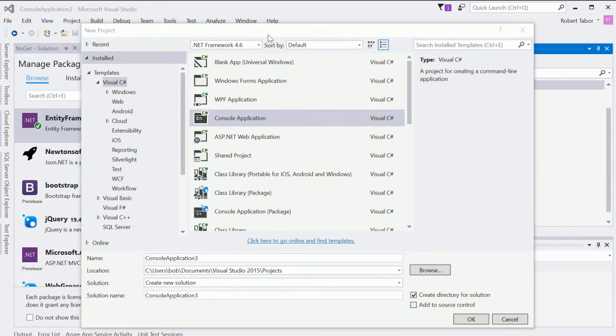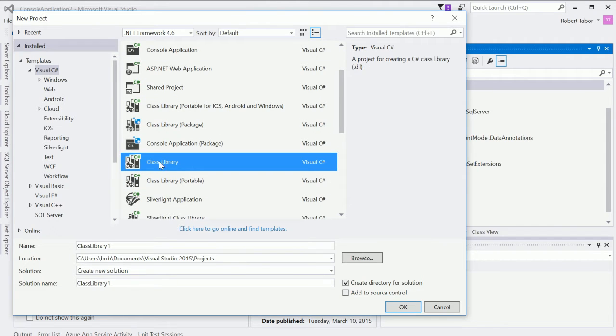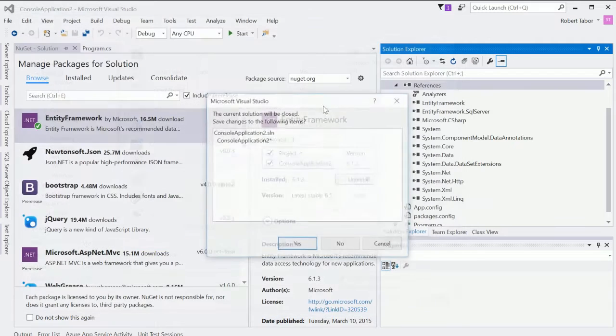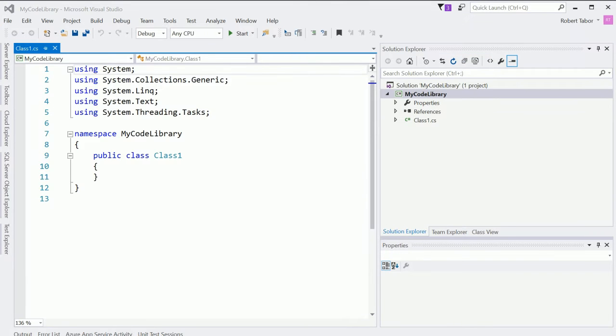Let me go ahead and let you see my entire screen here. And in the new project dialog, I want to make sure to choose C#, and then I want to choose class library. Notice that I chose the one that doesn't have the little NuGet logo next to it. It looks like several books and the C# logo. Now this will undoubtedly look different to you, but just make sure that it's a regular old class library. And here we're going to call this MyCodeLibrary and click OK. And I'm going to go ahead and say I don't really care to save my other solution there.